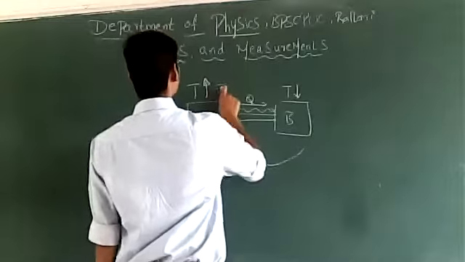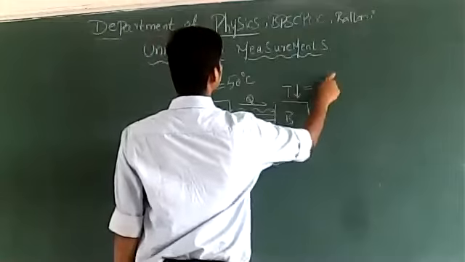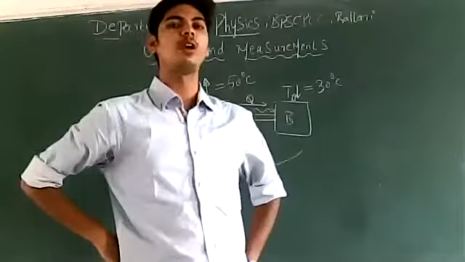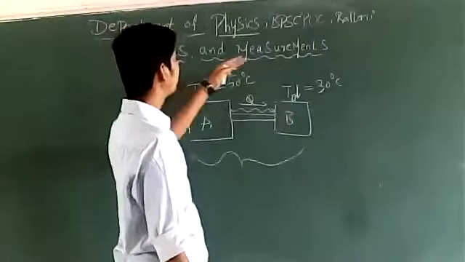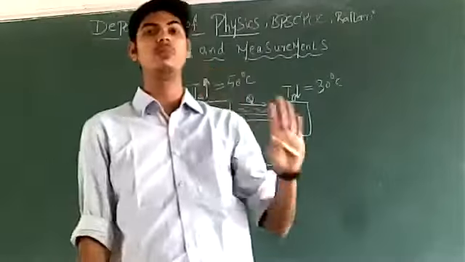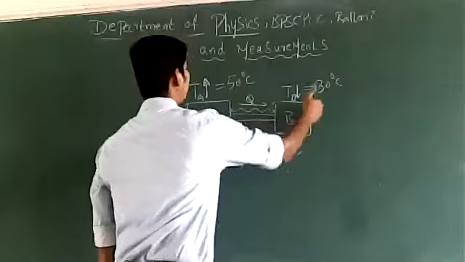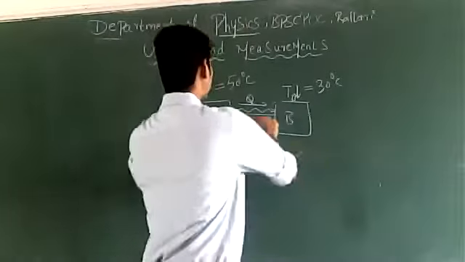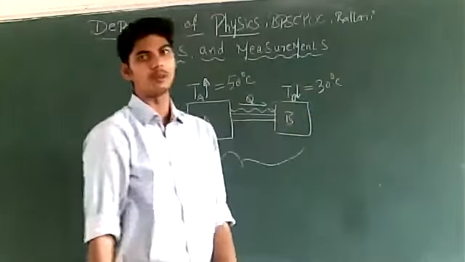I say the body A is at 50 degrees Celsius and body B is at say 30 degrees Celsius. Because body A is at higher temperature in comparison with body B, heat flows from A to B. This will be the conclusion. So, the flow of heat between two bodies is some natural phenomena. Body A and body B both are conductors. Let us suppose this metal rod is also a conductor. They are connected, so heat flows from body A to body B.